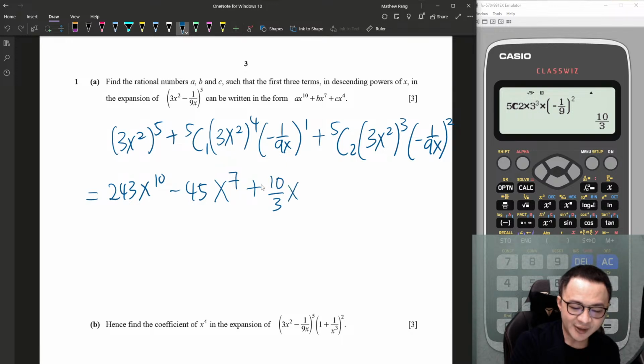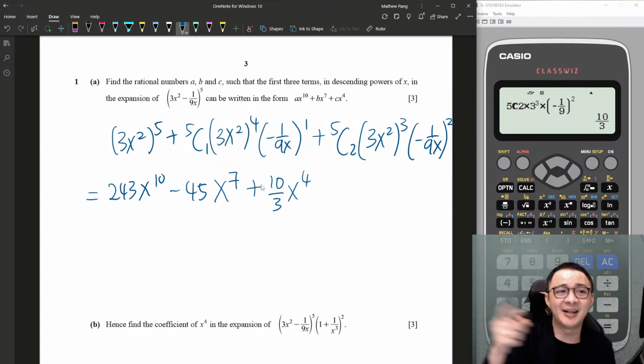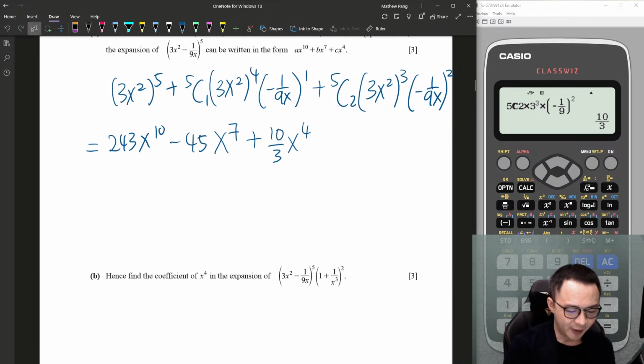This is x to the power 6 divided by x squared, so I got x to the power 4. You can check the powers follow the same pattern: 10 to 7 is minus 3, and 7 to 4 is minus 3. The powers must be in a certain sequence. Done, 3 marks. Just follow the formula.